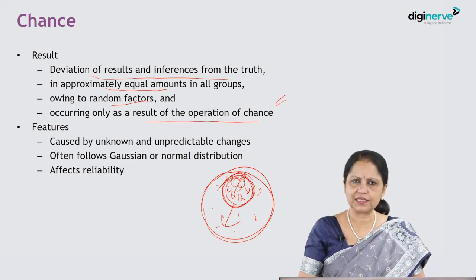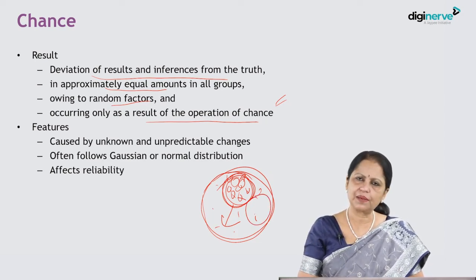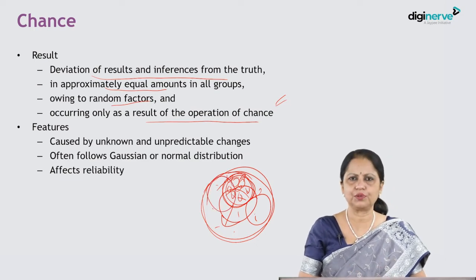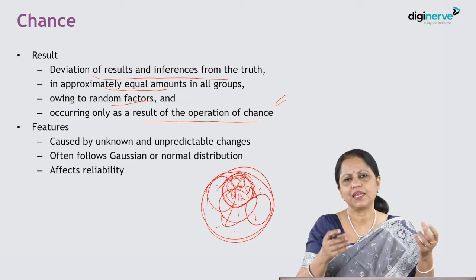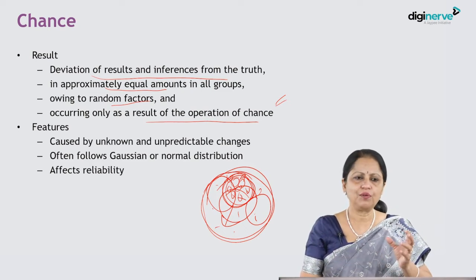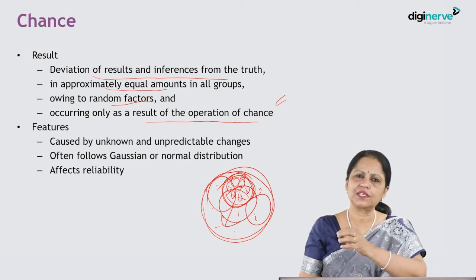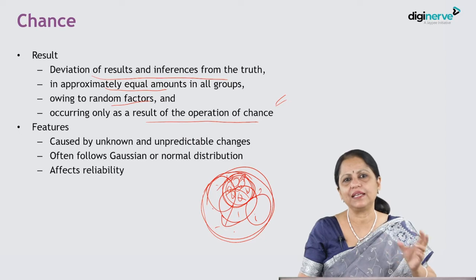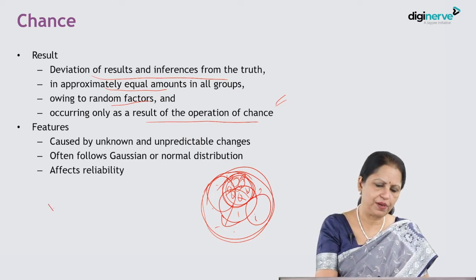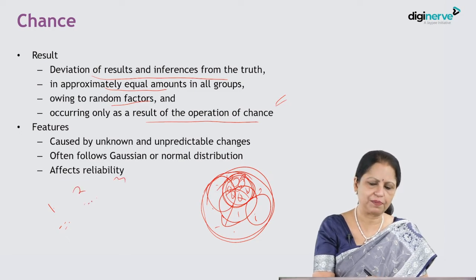So we have selected this sample. We could have selected this sample also, this sample also, this sample also. So different samples, we could have taken any number of samples from one whole population. Now there is no guarantee that all these samples will be exactly identical. So they will vary. The findings from sample 1 will be this, sample 2 will have some other findings, sample 3 as well.